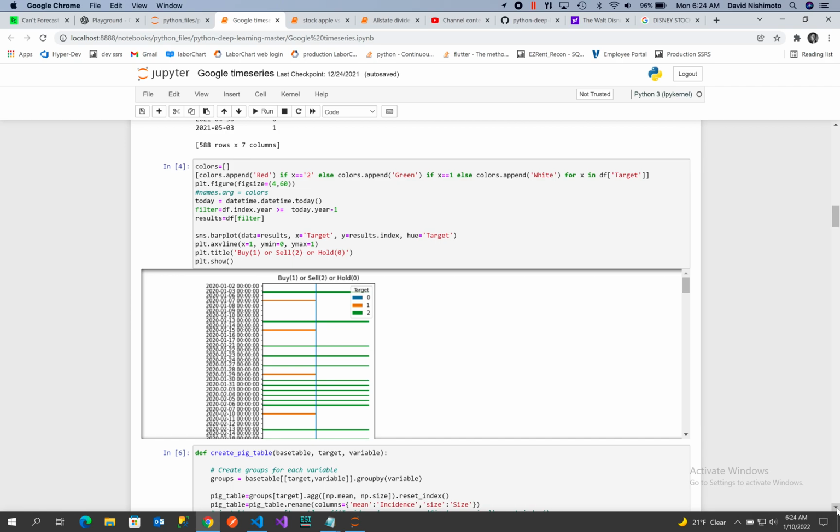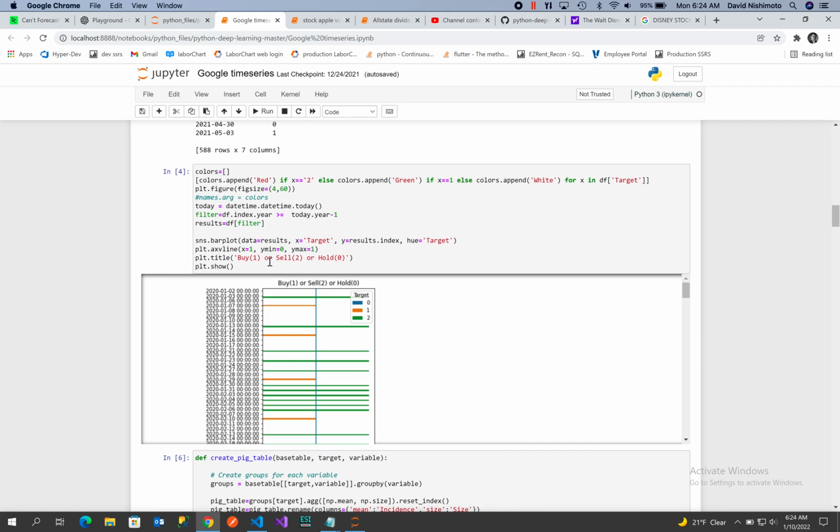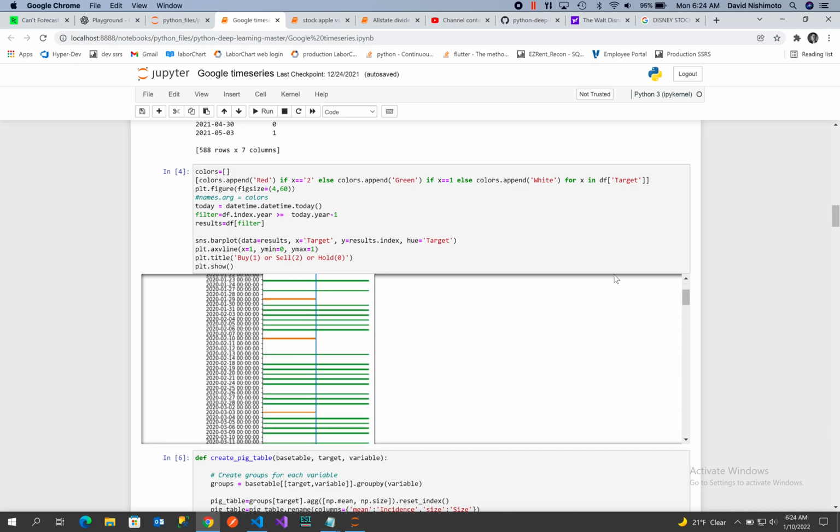Here's an example of the pattern when I apply my rules. So buy is 1, sell is 2, and 0 is hold.